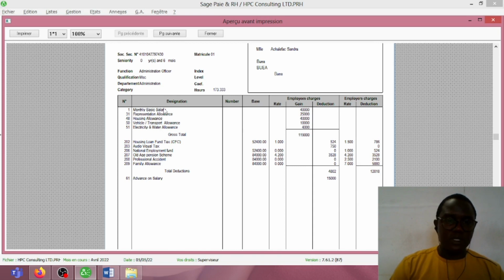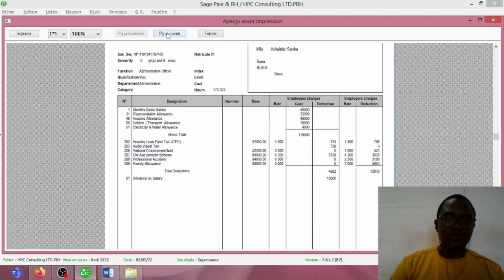And you can see the detailed information here. You have the monthly basic salary, the various allowances, and then you have the various deductions. But if you see here, the personal income tax is not calculated because, based on the salary, the gross taxable salary is not liable to pay the personal income tax. So that is why you see the personal income tax is absent here.